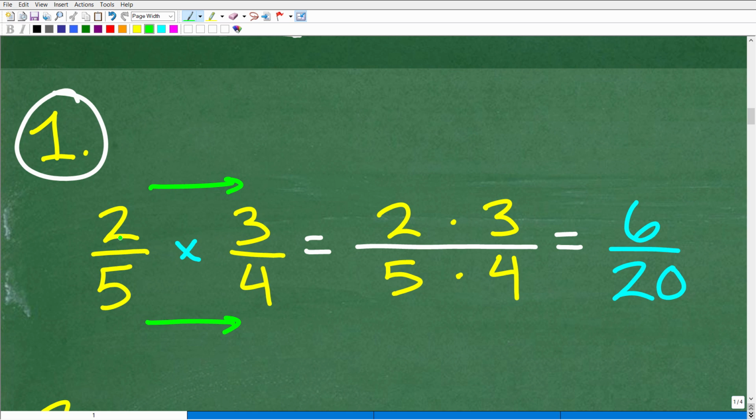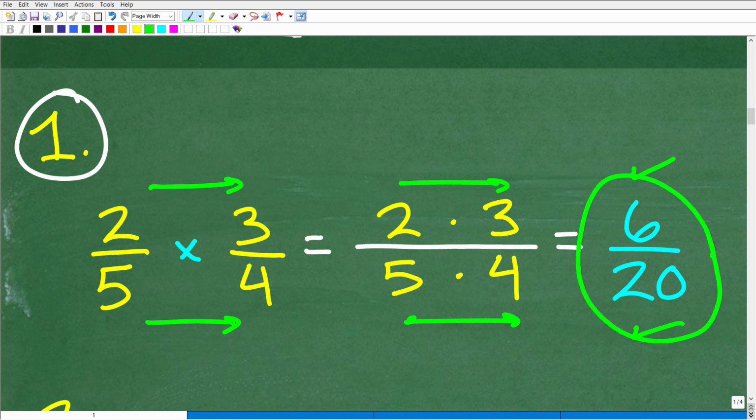So in this case, 2/5 times 3/4 is going to be 2 times 3, which of course is 6, and then 5 times 4, which of course is 20. So this is the correct answer. Now, some of you might be saying, hey, Mr. YouTube Math Man, don't you have to reduce that fraction? Yes, you do, and I'll talk about that in my bonus tips here.